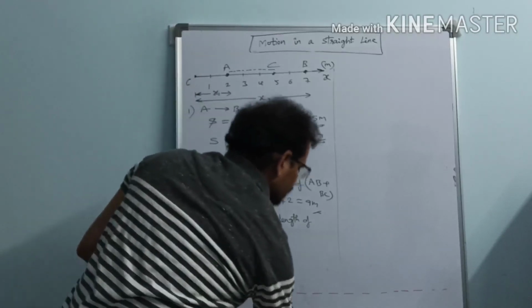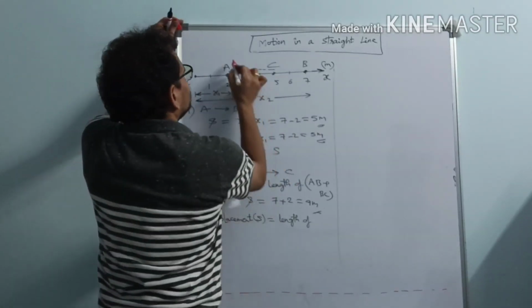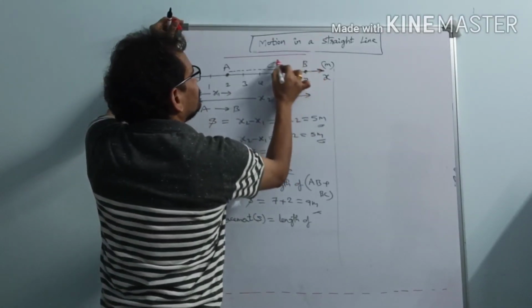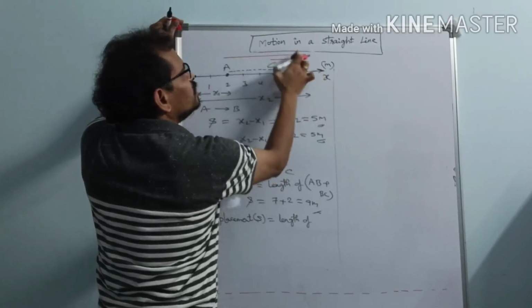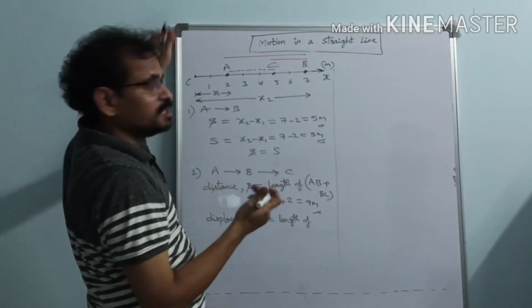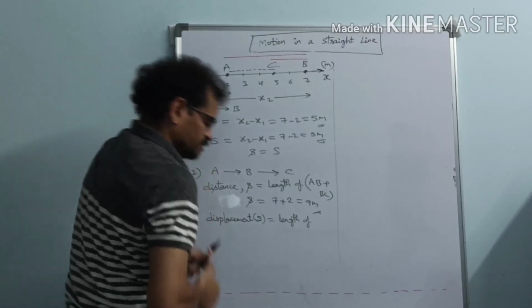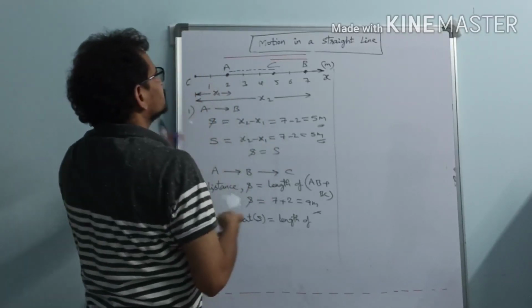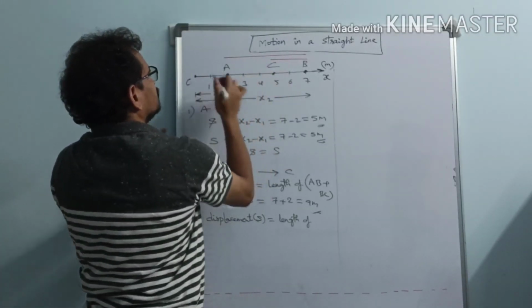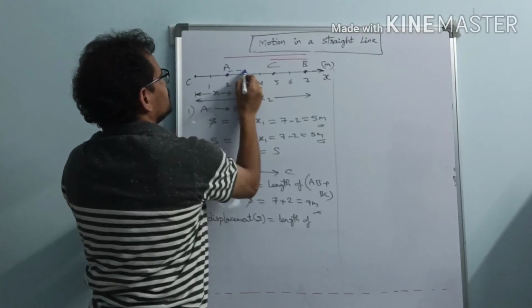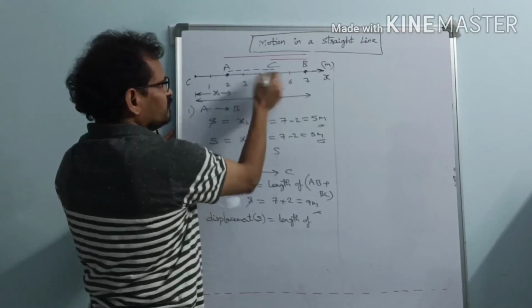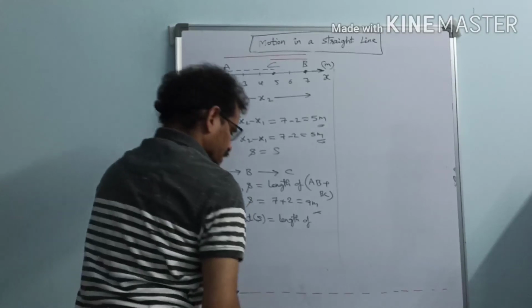But what about the distance? The length of this line plus this line. The length of these two lines gives us distance, but the length of this line from A to C only gives us displacement here.